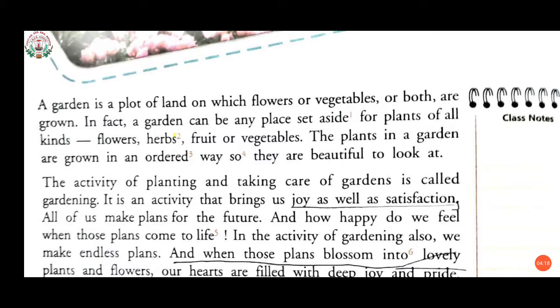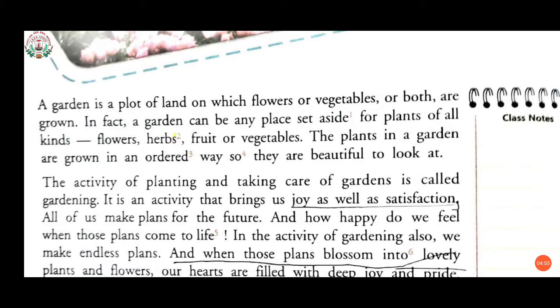Now children, one important thing, we have now gone through the importance of herbs, that it works as a true medicine. And I have given one example of this true medicine, the basil plant. Nowadays during this pandemic we all are taking kadha at home in which basil leaves, that is tulsi leaves, are a very important part. So that is working as a true medicine. And also plants are useful to make our garden and our home look beautiful.